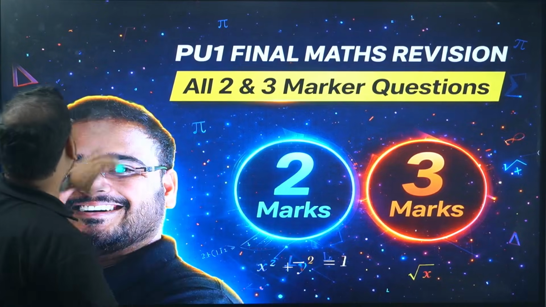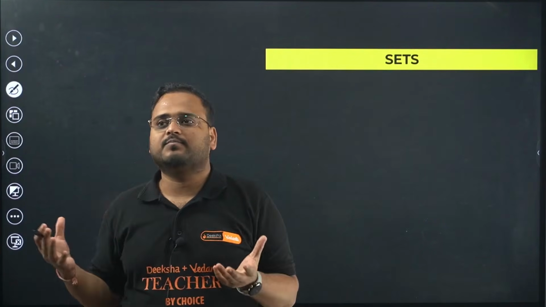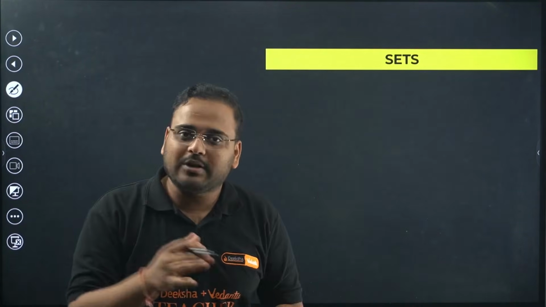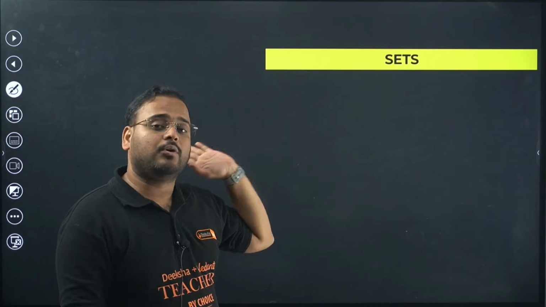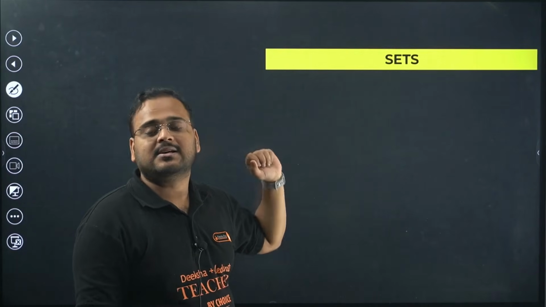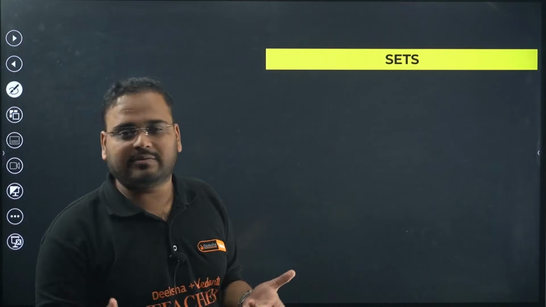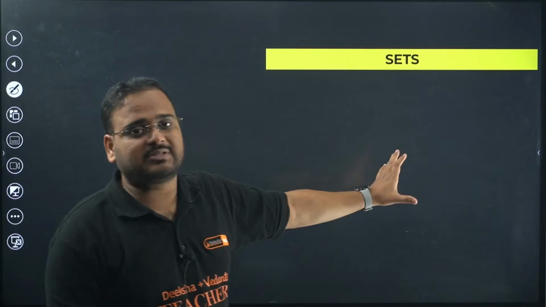Okay, so let's start right away with the first chapter. We have set theory. As you know, this chapter is very easy right now, but it plays a very big role in your other chapters, also in PU2. You are all PU1 students, you're going to study PU2, so this chapter will have a big role to play in each and every question involved there. This plays a role in linear inequations also, meaning you should know how to write the ordered pairs, the range, and the sets that we write over there. So we'll have to know closed intervals, open intervals, all of that. That's why sets has a big role to play. So let's learn the 2 and 3 marker questions from the chapter Sets right now.